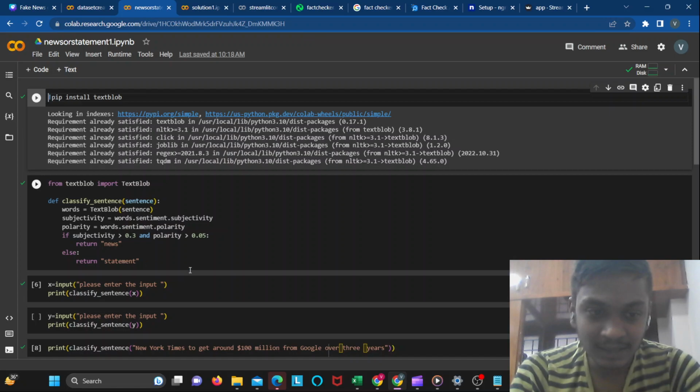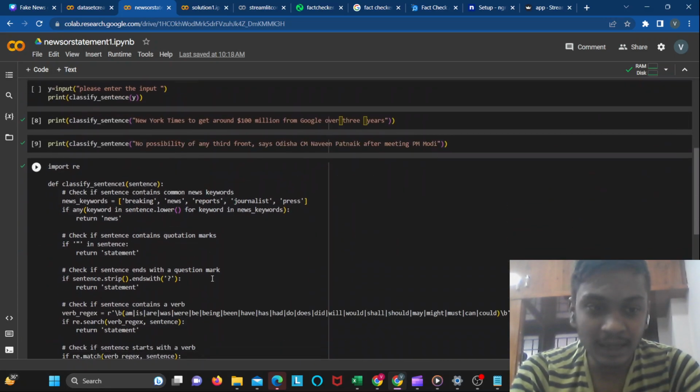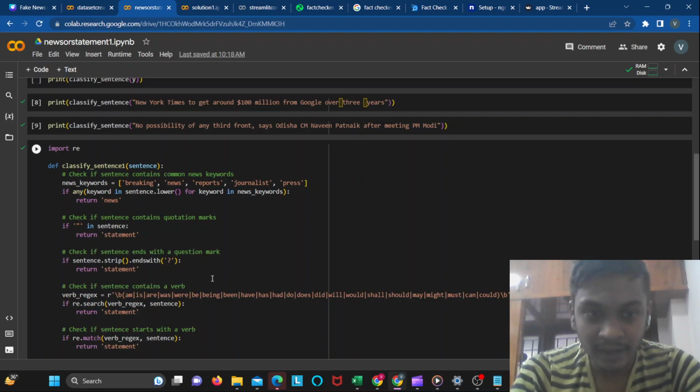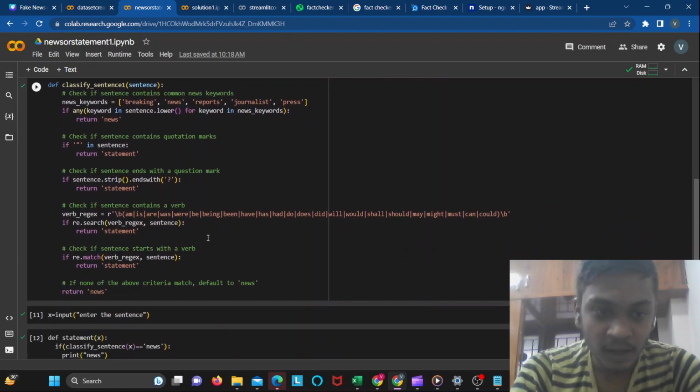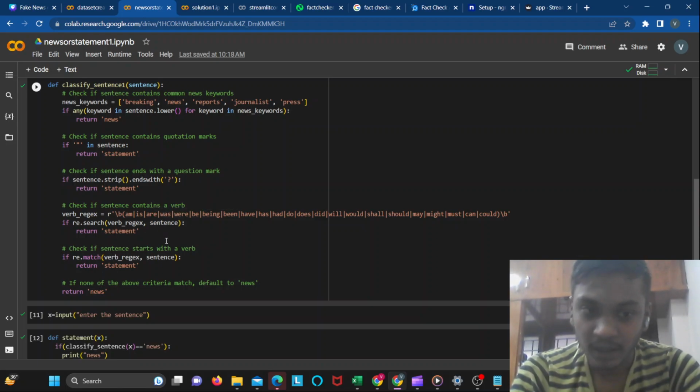Now after returning a statement, we are not just judging it as news. First we send it to a regular expression function, where we look for a few keywords like breaking news, reports. If it matches with these, or there are a few stop words, then we classify it as a statement. If it is not matching, then we classify it as news. So we are going with two checks: one is TextBlob and one is classifying the sentence through regular expression. In this way we identify whether it is news or a statement.